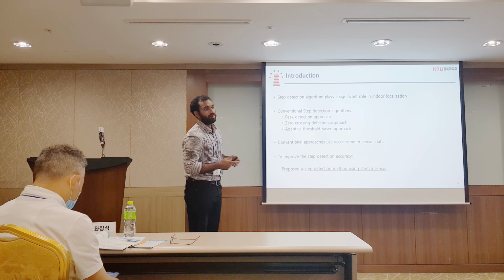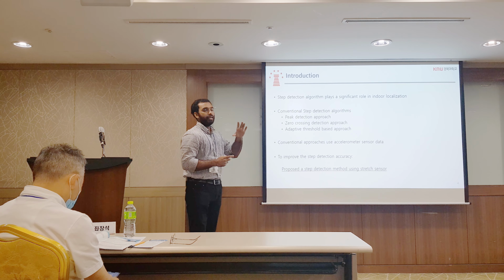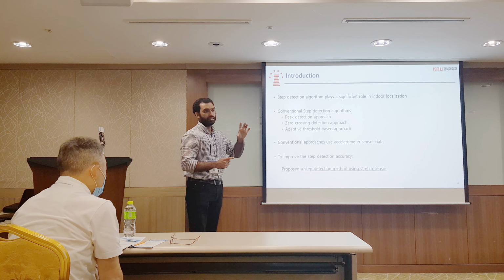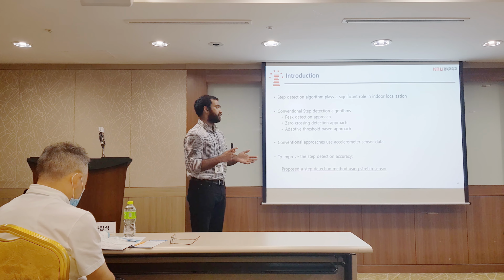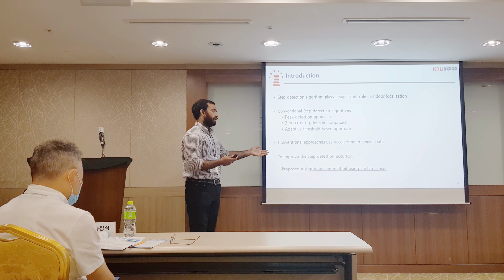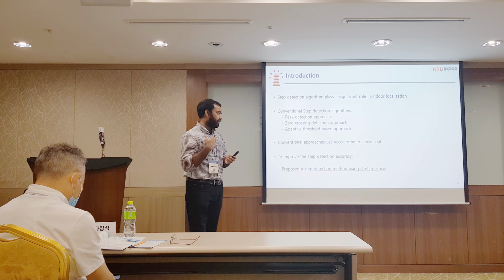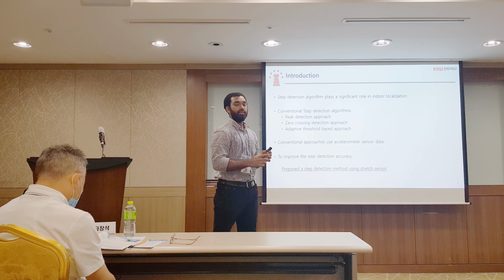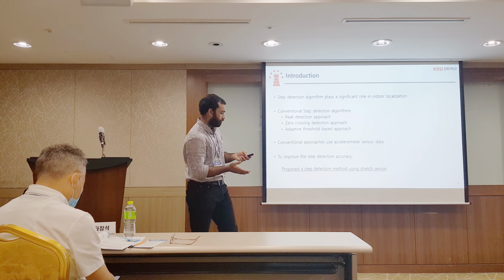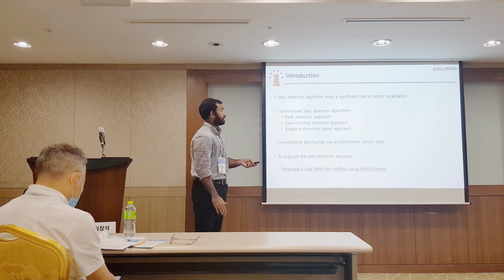In the adaptive threshold approach, we change the threshold value based on the characteristics of the signal and identify the user steps. The conventional approaches use accelerometer data, but in our proposed method, we use the stretch sensor instead of accelerometer data to identify the user steps and compare the results with the conventional approaches.